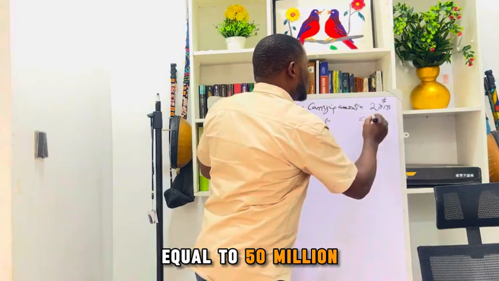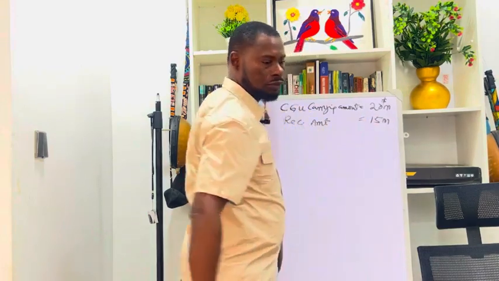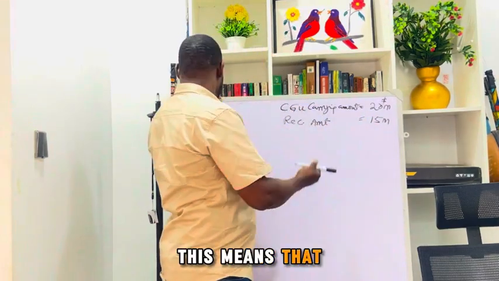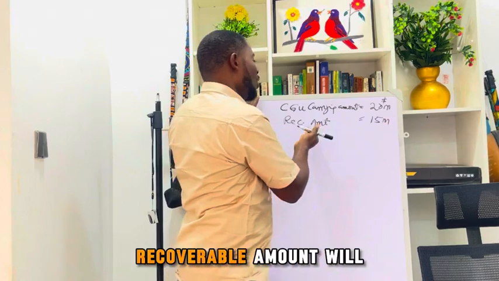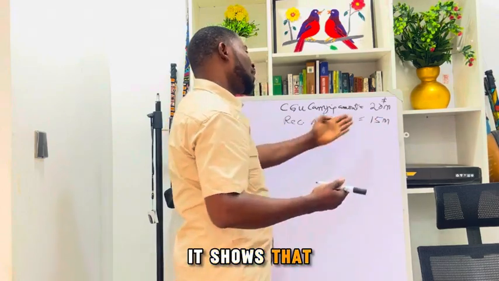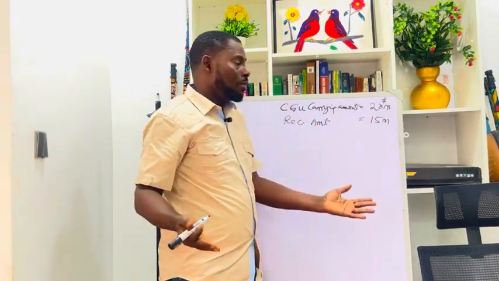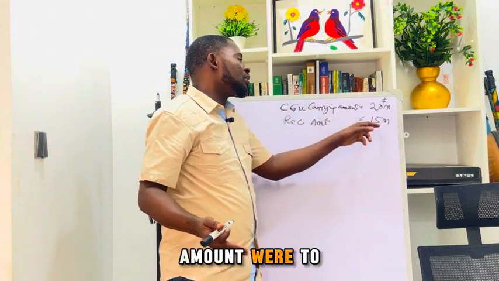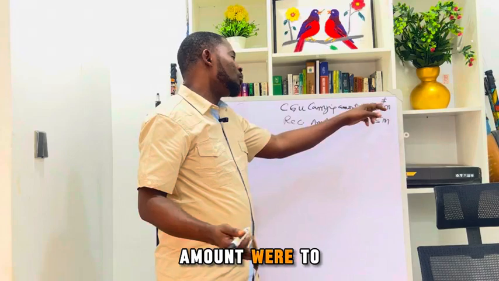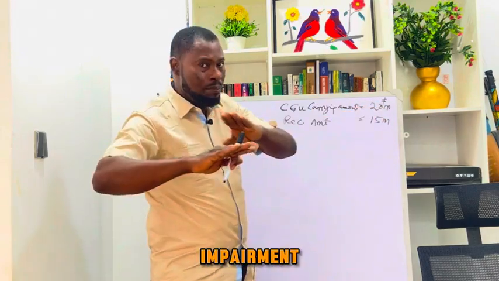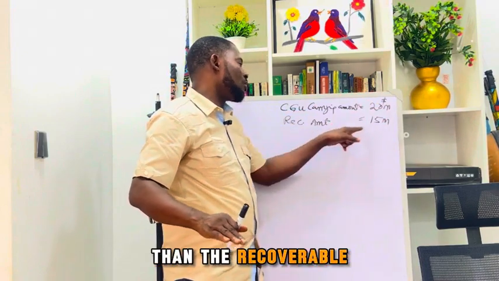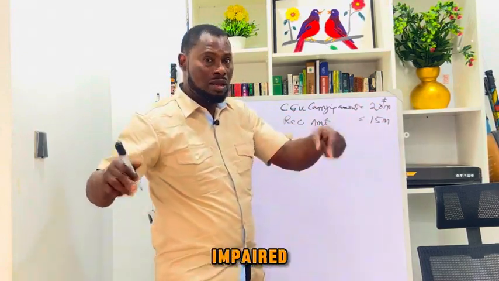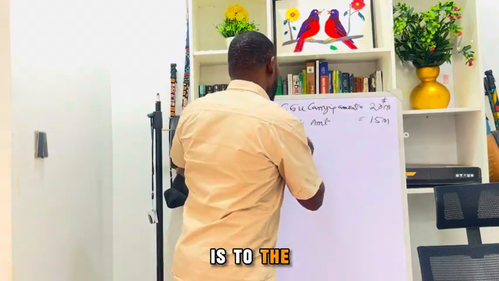Equal to 50 million. What does this tell us? This means that when you look at the carrying amount, 20 million, and the recoverable amount to be 15, it shows that this asset has been impaired. If the carrying amount were to be 15 and the recoverable amount were to be 20, we will say there is no impairment. But as long as the carrying amount is higher than the recoverable amount, we say that asset has been impaired. And the impairment is to the tune of how much?